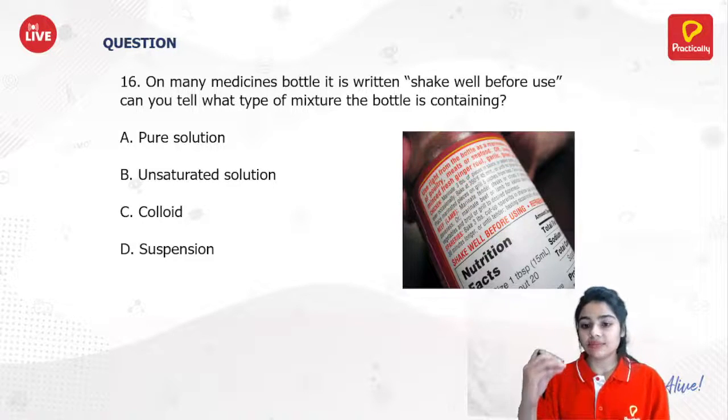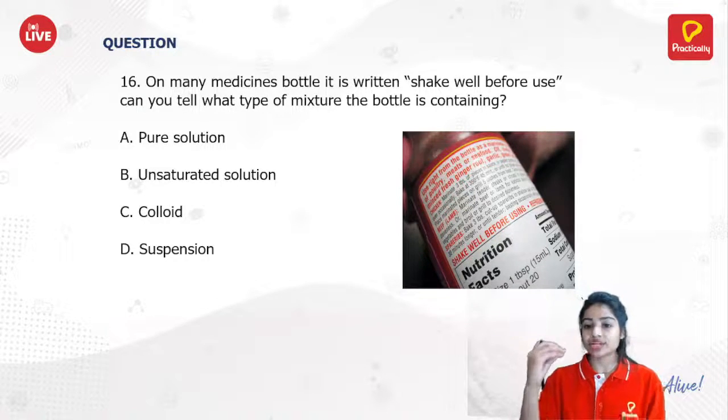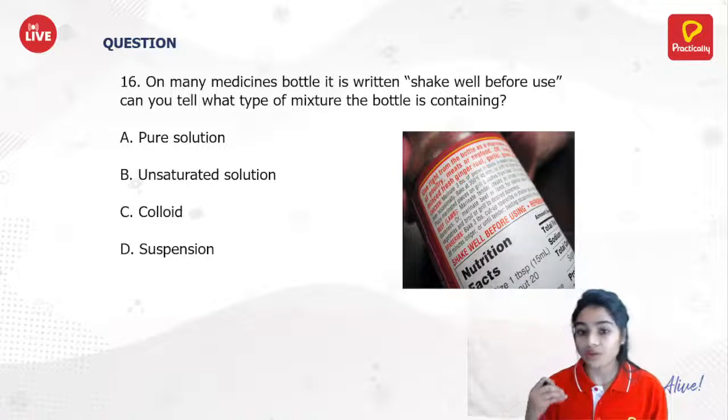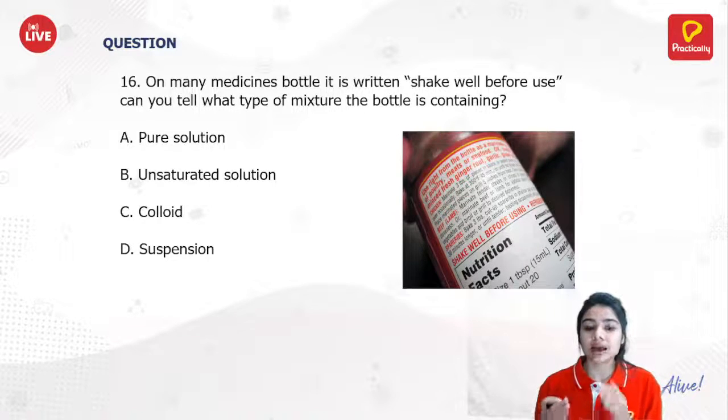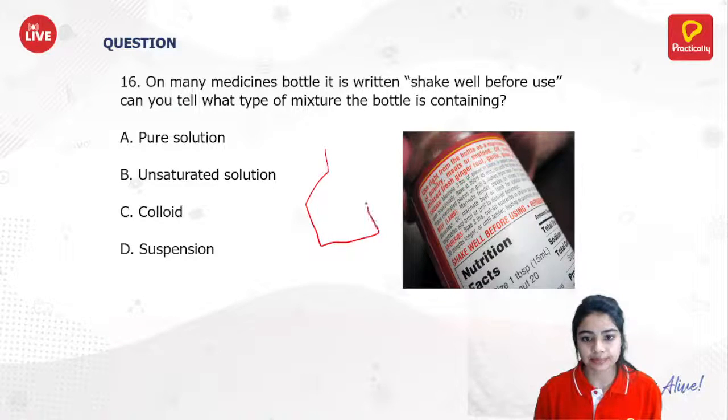So basically we have seen on the bottle that shake well before use. Why? Because they are containing suspensions. And what happens in suspension? That the particles in the bottle, let's say this is your bottle. I am not good at drawing, so just consider it as a bottle. So here, what happens when they make a solution?